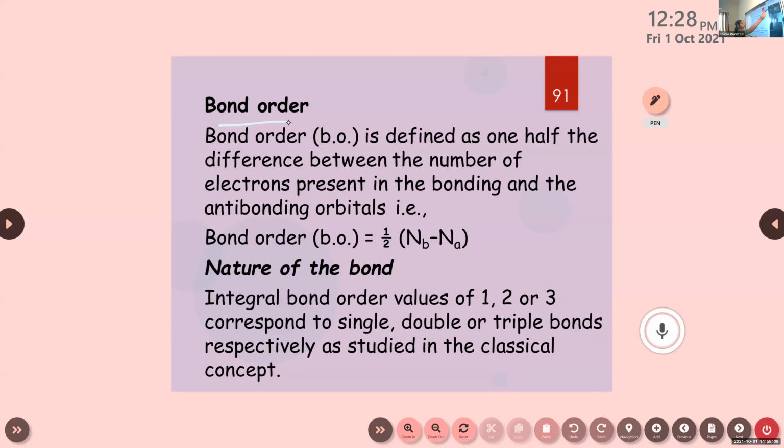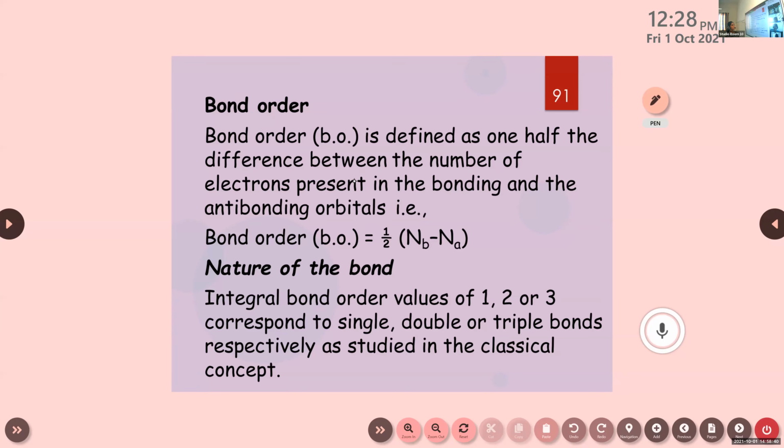The next one is about the bond order. Okay, bond order. We have learned about the bond order in terms of different types of bond, right? If it is single bond, the bond order is 1. If it is double bond, the bond order is 2. If it is triple bond, the bond order is 3. Okay, here it is different in concept. The bond order is defined as 1/2 the difference between the number of electrons present in the bonding and the anti-bonding orbitals. Here is one equation to find out the bond order.